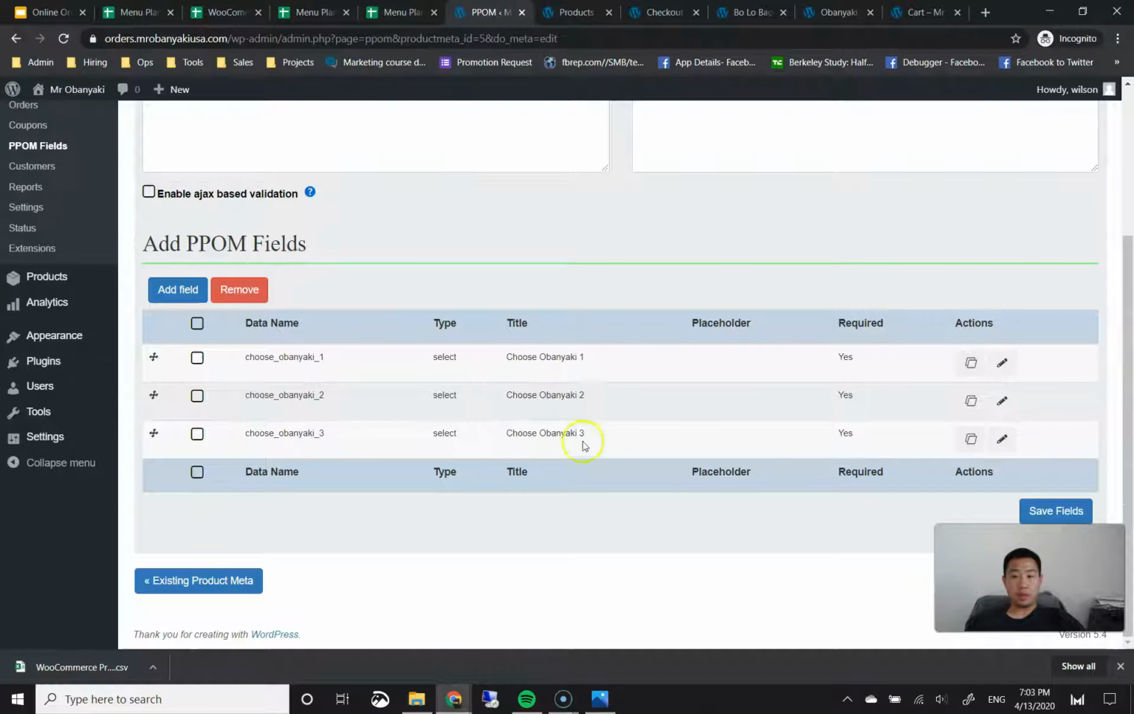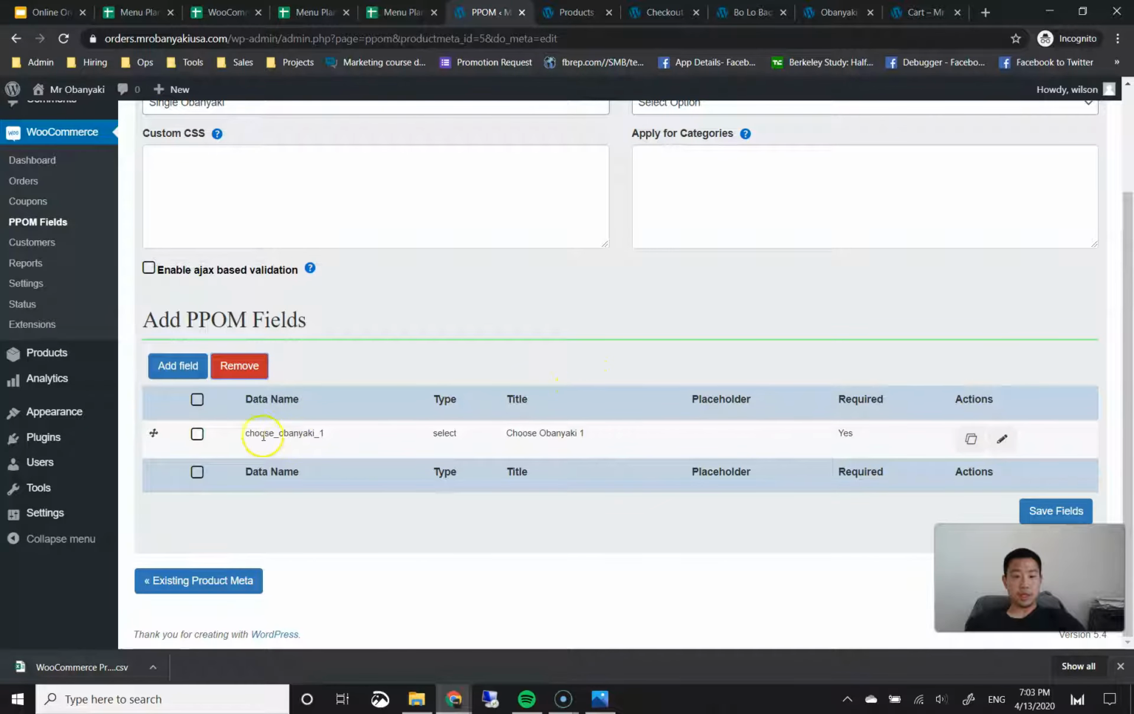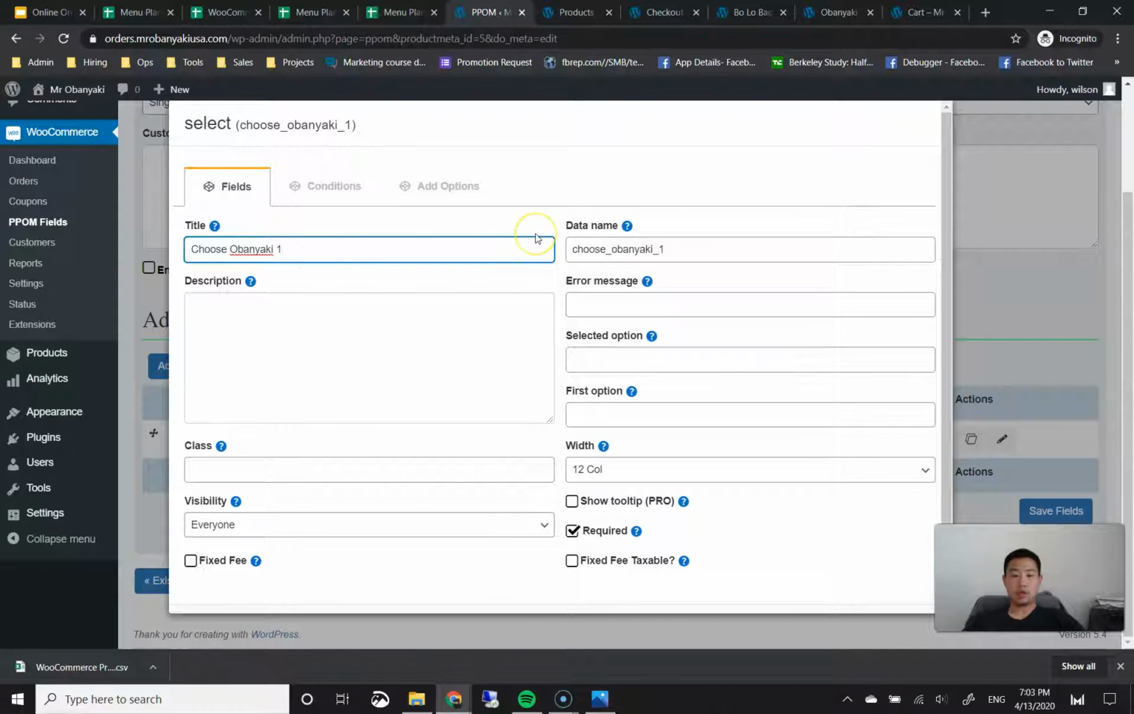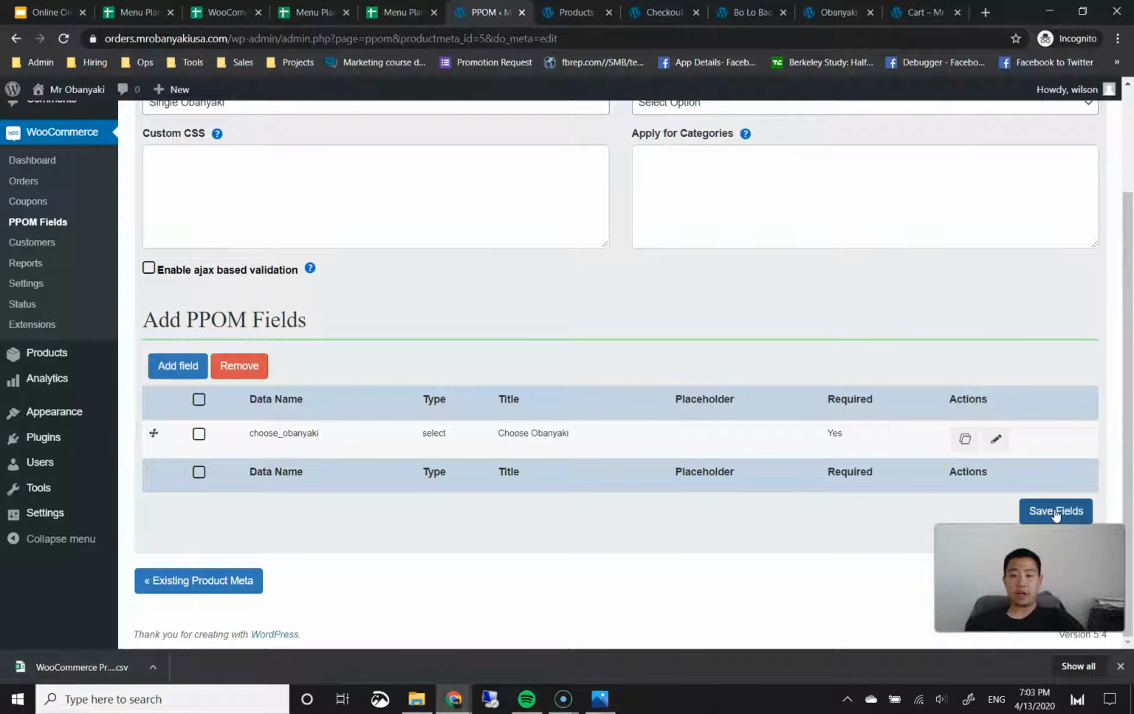Okay. Then we're going to delete the choose Obanyaki 2 and choose Obanyaki 3 by checking both of them and then clicking on this red remove button. Then this one doesn't have to be named choose Obanyaki 1 anymore. It can just be named choose Obanyaki since there's only one choice. So I'm going to click on the edit pencil on the right side of the row. Then the pop-up box is going to open and I'm going to delete the 1. On the bottom right, I'm going to click update field. And then on the bottom right, I'm going to click on save fields.